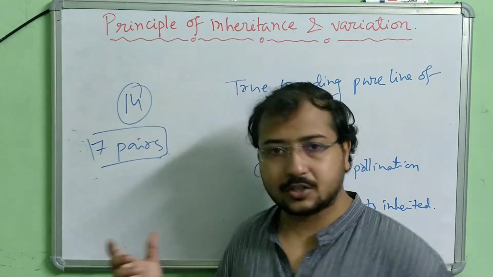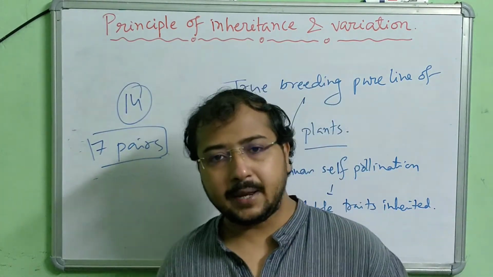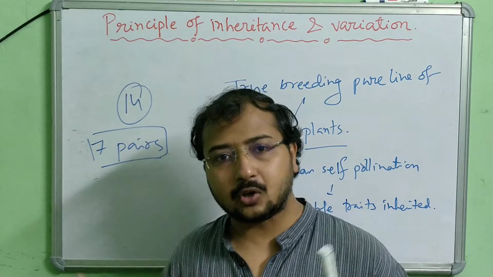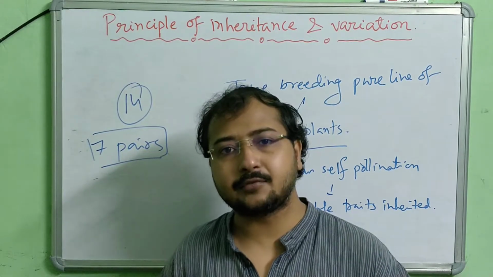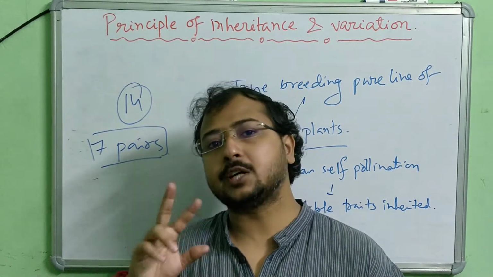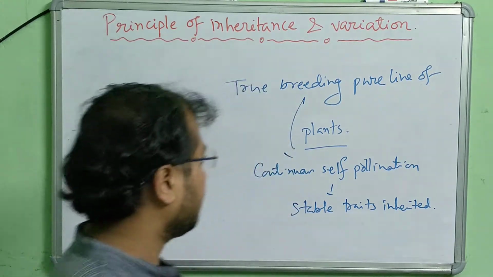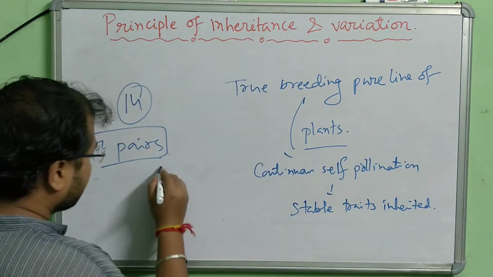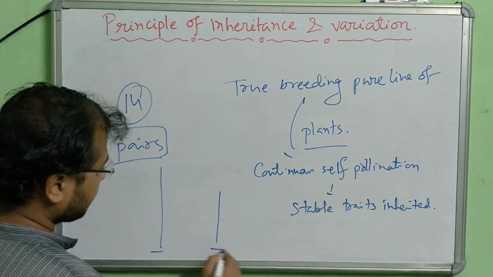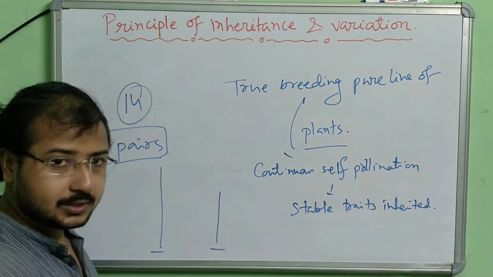The 7 pairs, each pair were made with plants with all similarities except for one character with 2 contrasting traits. For example, 2 plants were chosen. Okay, 2 pea plants were chosen.